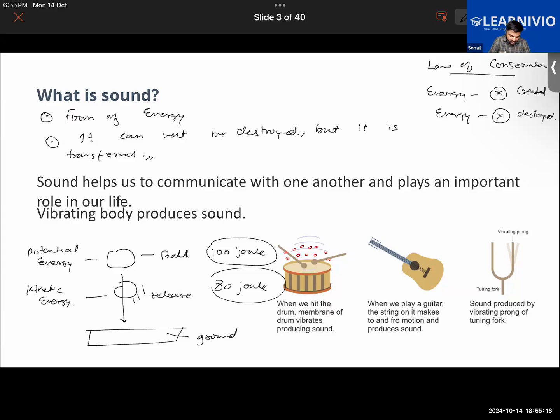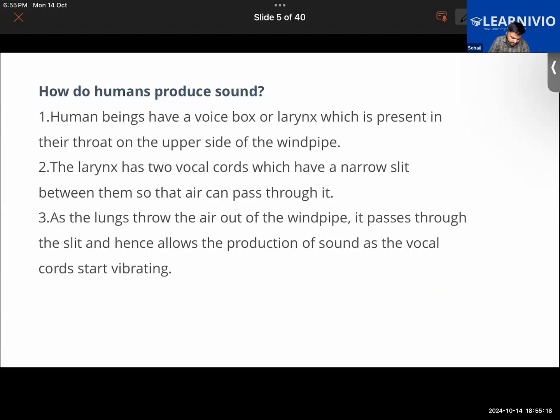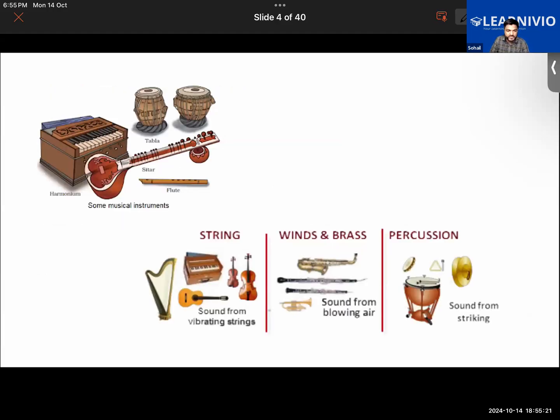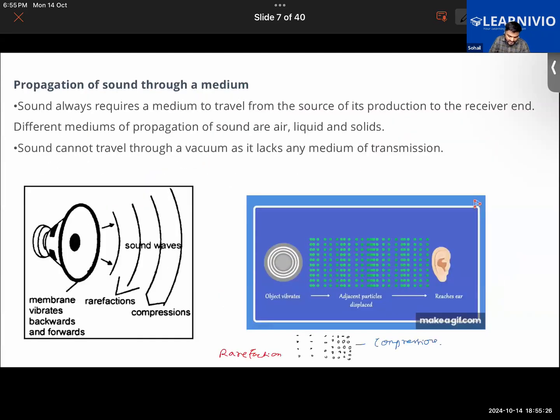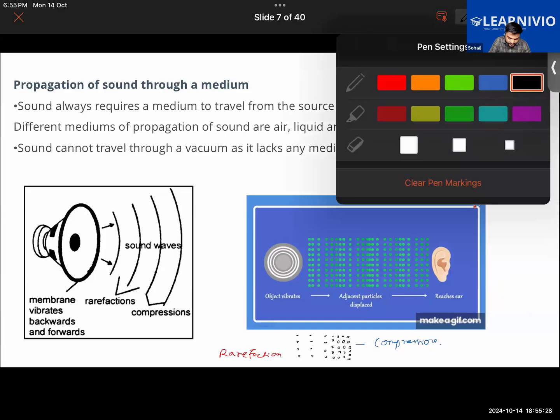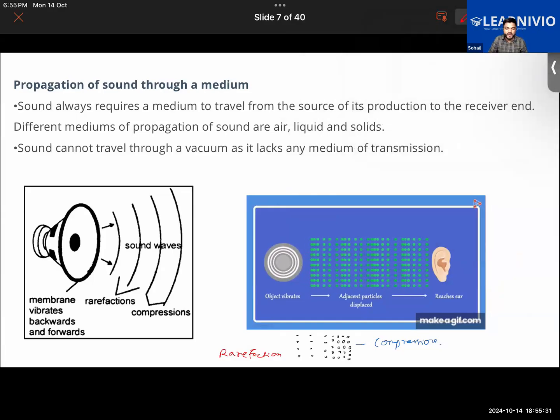Further, the question is how the sound is produced. We'll be learning about how humans produce sound. First of all, let's take a look at this here. If you look at this again, you can see that the air molecules are moving in a to and fro motion, just like the bob of the pendulum clock moves to and fro, forward and backward. So do these molecules not seem to be doing a forward and backward motion? Look at this carefully.